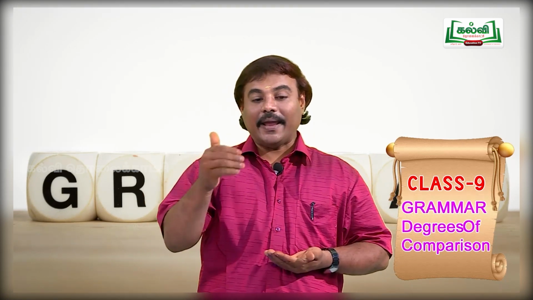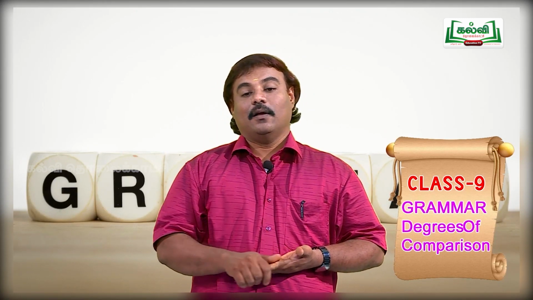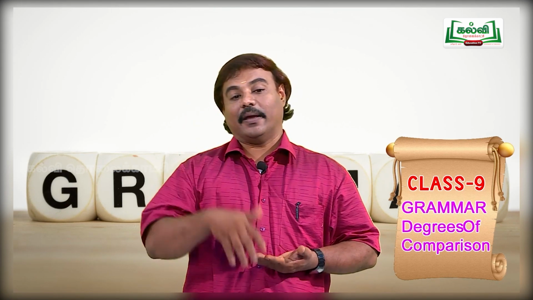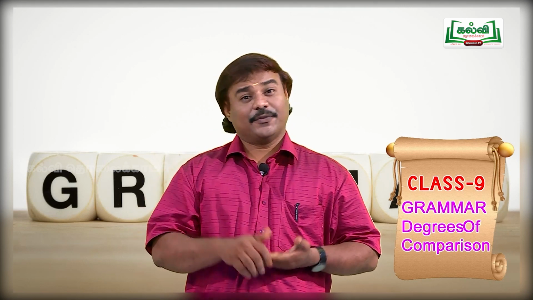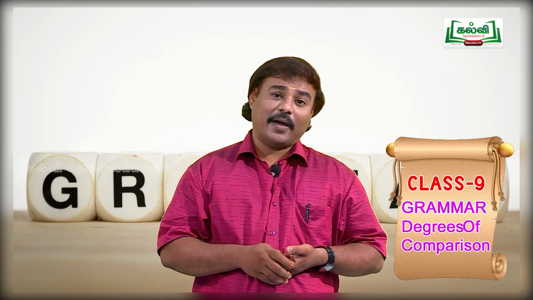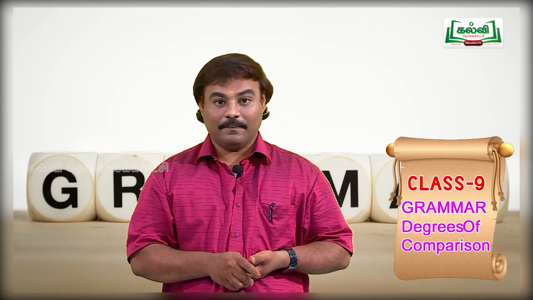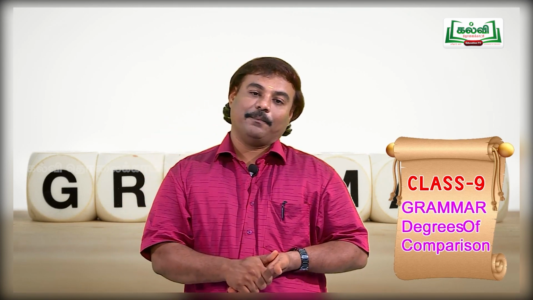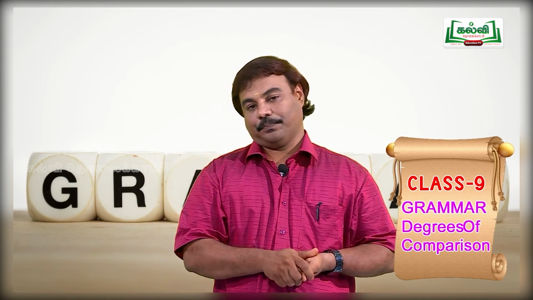So, again I am explaining this sentence: find out the adjective, whatever may be the degree. It may be a comparative degree, or a superlative degree, or a positive degree. It is very easy for you to find the adjective there. If it is a comparative degree, you can find the keyword, the sign word, than, or you can find the word ending in er, isn't it? When your question is in superlative degree, the word will be in est, or you can find the word the.